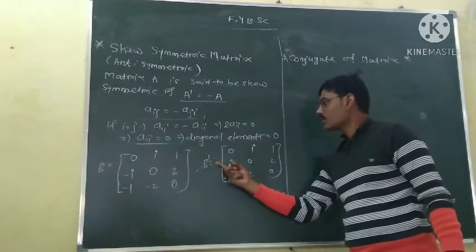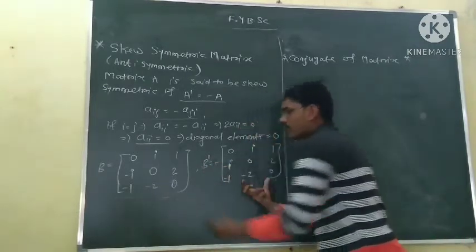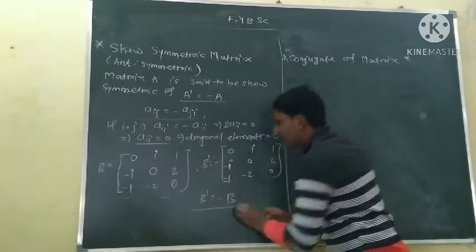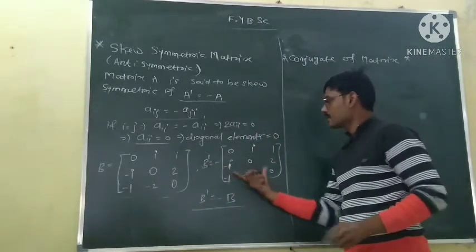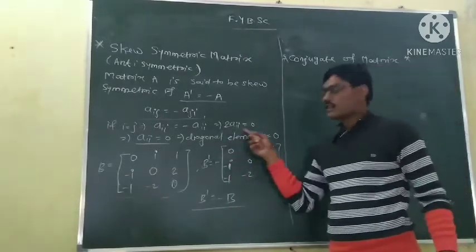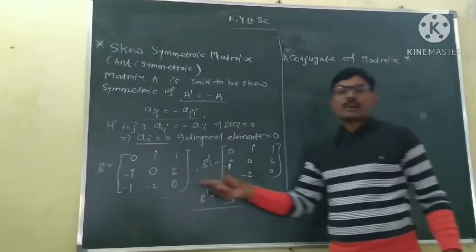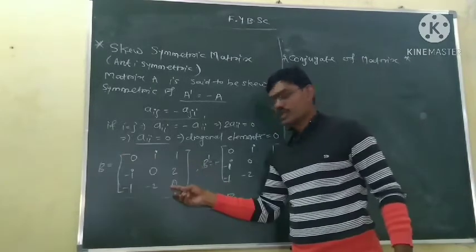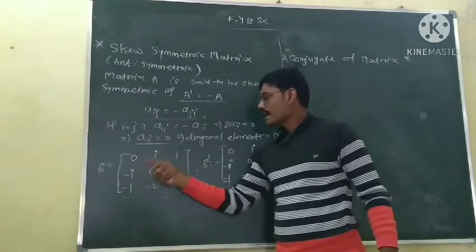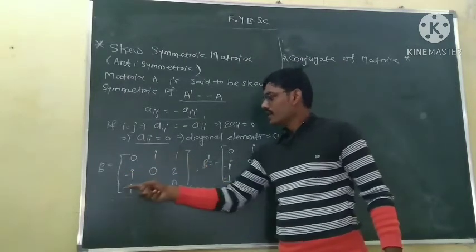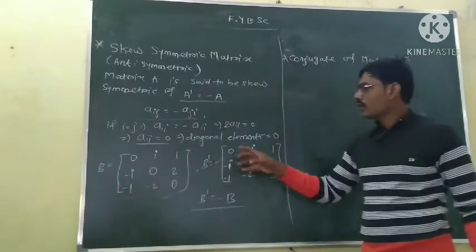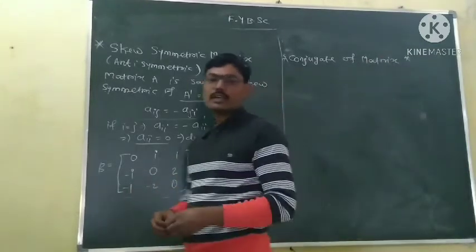So B dash is equal to minus of B. B transpose is equal to minus of B. This is the antisymmetric matrix. How did I construct the antisymmetric matrix? By taking diagonal 0 and A12 equal to minus of A21, so I and minus I. A13 is minus of A31, 1 and minus 1, and 2 and minus 2. This is how we can construct an antisymmetric matrix.